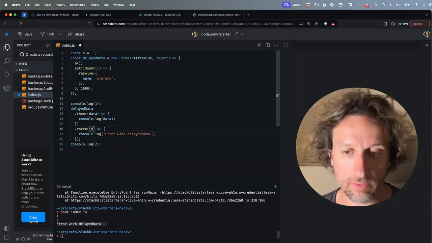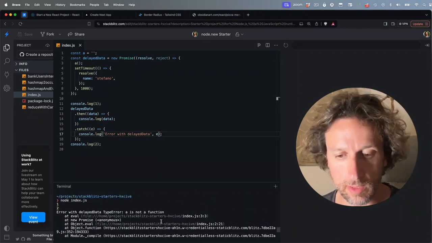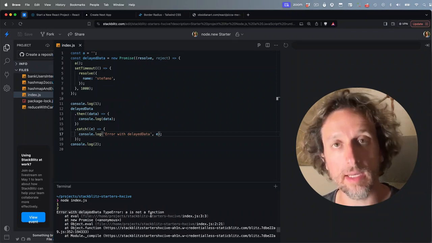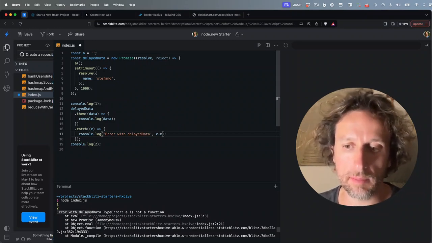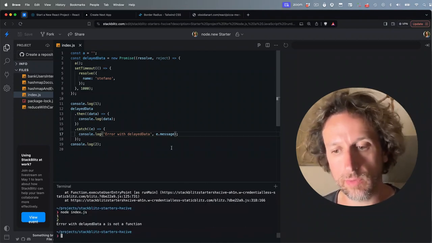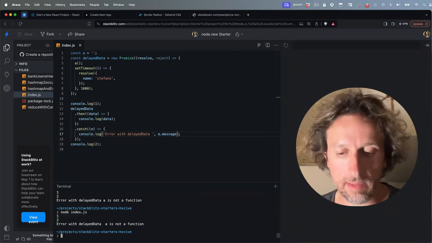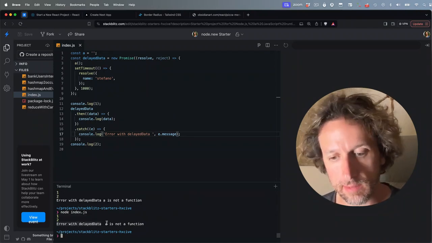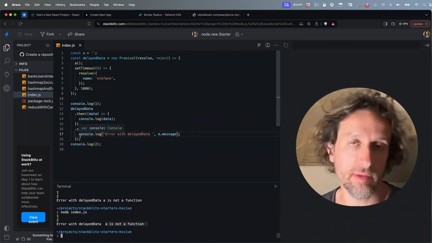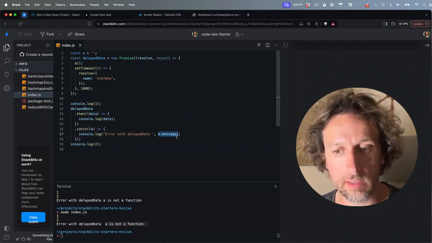I can also actually take the error and print the error here, which will call the toString method, which will show error with delay data, and then it will show the entire error. But if I only care about the actual error itself, because it's an error object, I can do e.message. Let's add a space so it's a bit nicer. So I can do e.message, and I will say error with delay data: A is not a function. It depends if you want a stack trace or not, and sometimes you want to display something to the user, like the reason for the rejection, so you only want e.message.